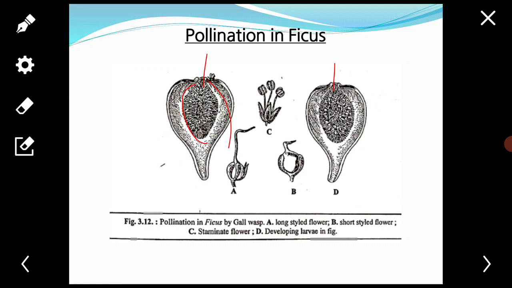The wasps lay their eggs inside the hypanthodium, where the young ones feed upon the gall flowers. As the wasps come out of the hypanthodium, they drop the pollen of male flowers situated near the orifice on the female flowers located at the base to ensure pollination.